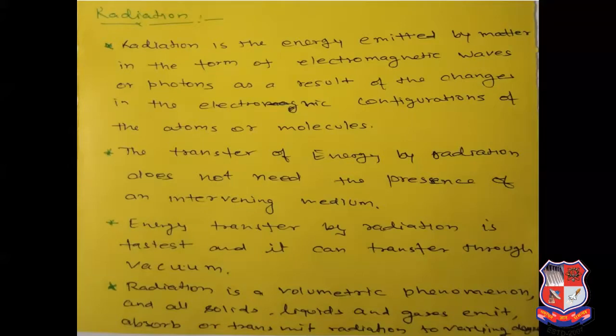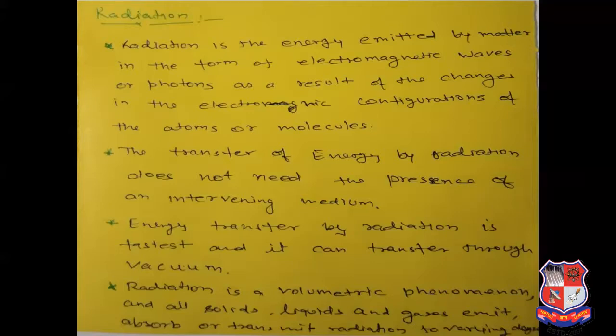Now we will discuss the third mechanism of heat transfer, which is radiation. Radiation is the energy emitted by matter in the form of electromagnetic waves or photons as a result of changes in the electronic configurations of the atoms or molecules.